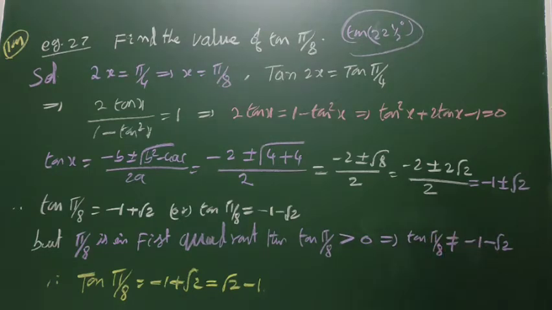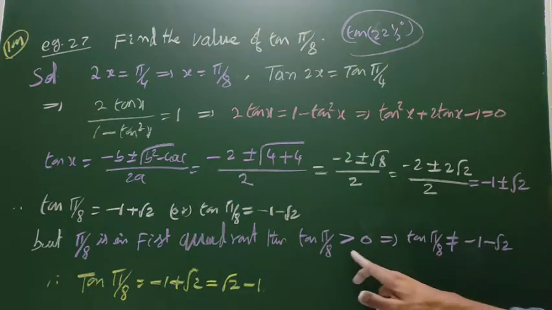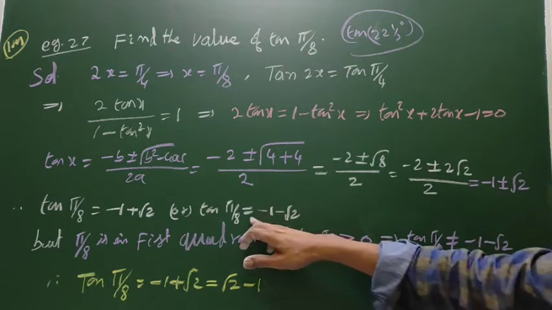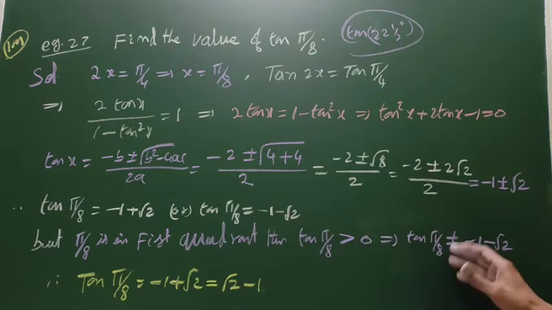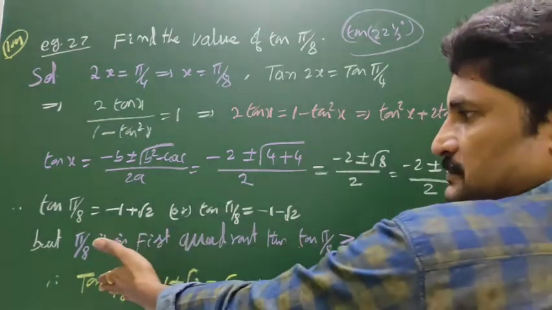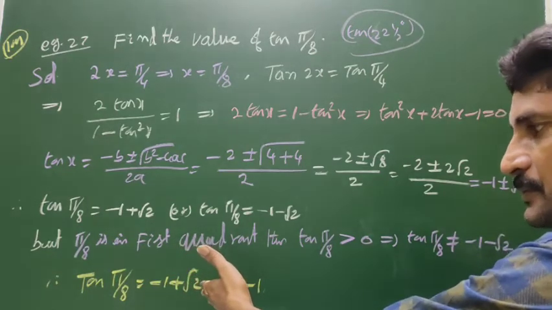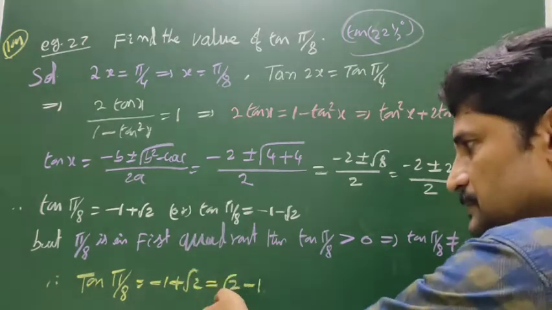So if I take tan pi by 8 as minus 1 minus root 2, two minuses come together, giving a negative value. But it is positive only. So it is failed. Tan pi by 8 does not equal this one. Now what is the conclusion? Tan pi by 8 is equal to minus 1 plus root 2. That is root 2 minus 1.